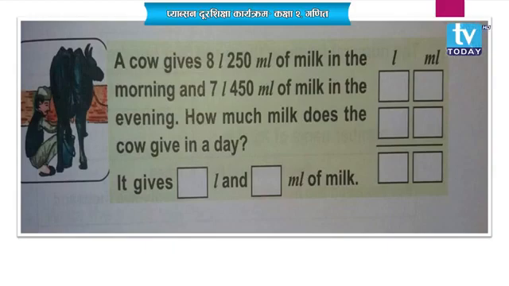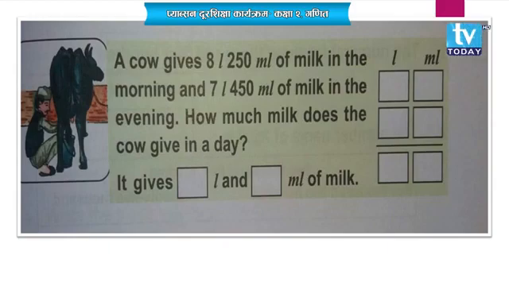Then how much milk does the cow give in a day? So will you write this one answer? Can you? Okay, how much milk does the cow give in a day?